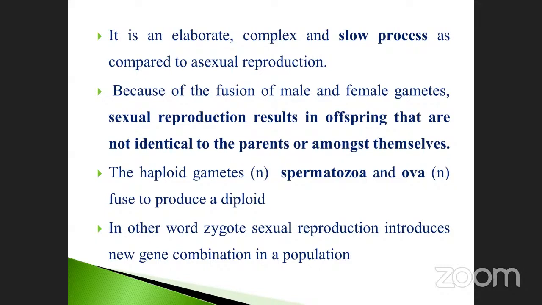The haploid gametes, spermatozoa and ova, are both haploid in nature, and fuse to produce a diploid zygote. In other words, sexual reproduction introduces new gene recombination in a population. Already we discussed: both the sperm and the ovum have a separate nucleus and DNA, with DNA sequences. When sequences interchange, you get new gene combinations. That is very, very important.